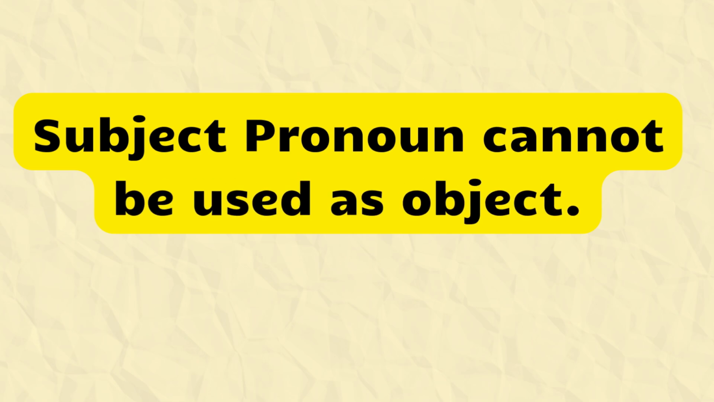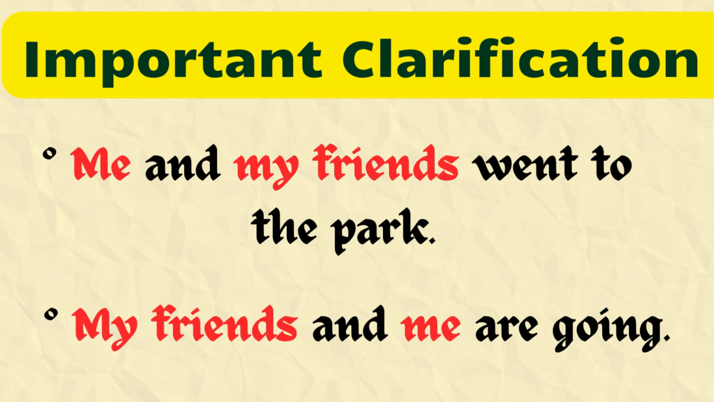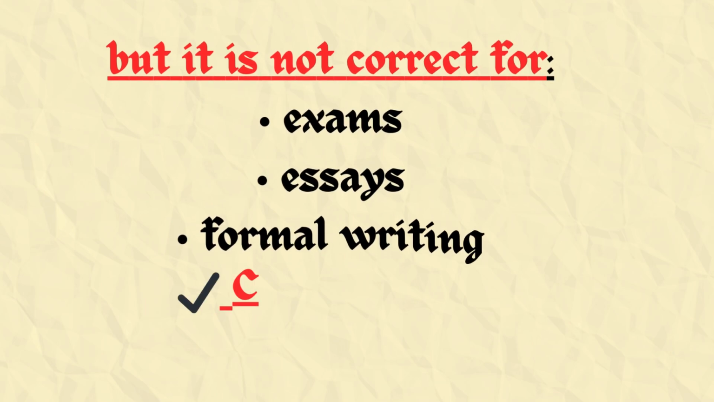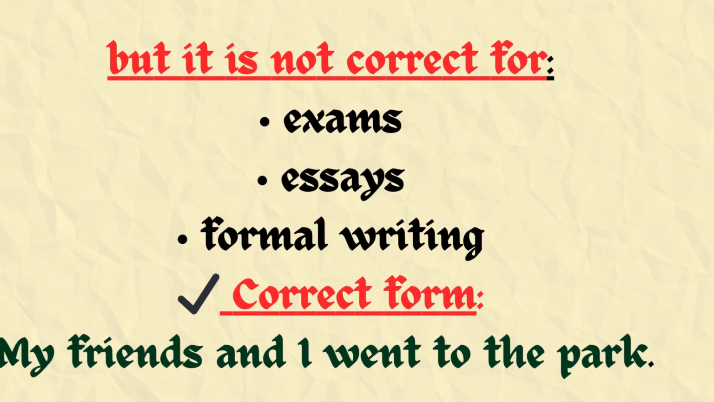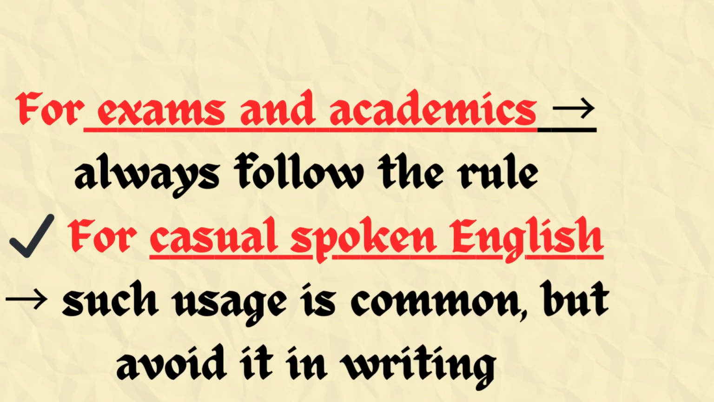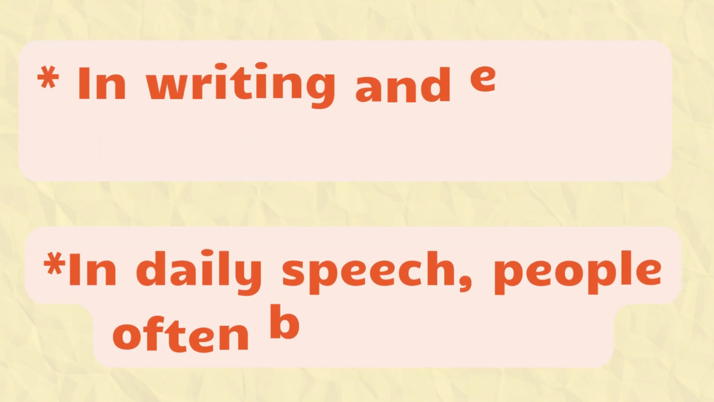Before moving forward, an important clarification. You may hear sentences like "me and my friends went to the park," "my friends and me are going." These sentences are commonly used in daily spoken English, but they are not correct for exams, essays, formal writing, competitive exams. For exams and academics, always follow the rule. For casual spoken English, such usage is common but avoid it in writing. Always remember, in writing and exams, grammar rules matter. In daily speech, people often break rules.